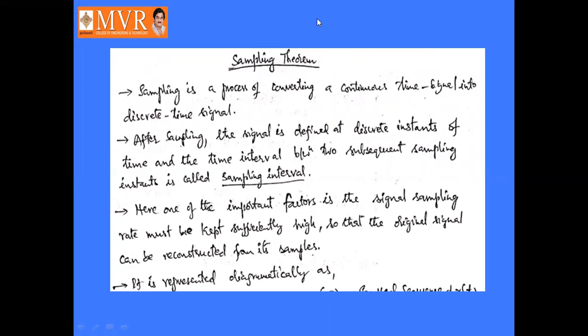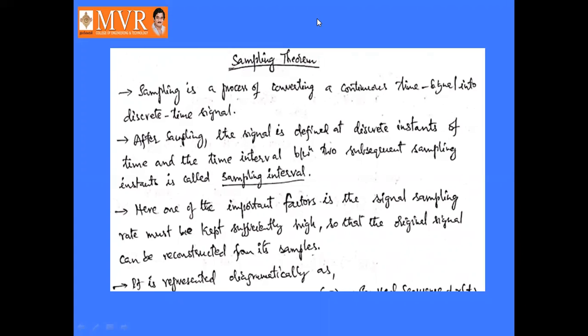The sampling process is nothing but the continuous time signal being frozen for some time and divided into equal intervals of time. Samples of the continuous time signal are frozen for some time and divided into equal intervals of time. What is divided into equal intervals of time is nothing but the discrete time signal. So the continuous time signal can be converted into discrete time signal. It is nothing but the sampling process.